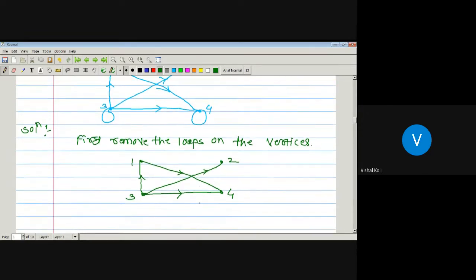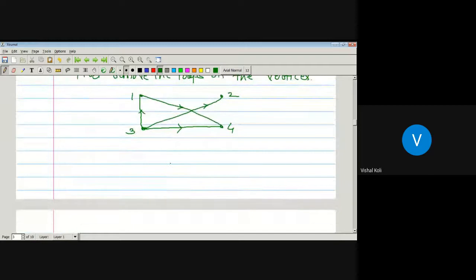Now we have to use the definition. The direction is given from 3 to 1, so 3 is related to 1. It means 1 is at some higher level than the element 3. And 1 is related to 4. It means 4 is at some higher level than 1 in the Hasse diagram. 3 is related to 1, 1 is related to 4, then 3 must be related to 4. So there is no need to show an edge joining from 3 to 4 separately, and we will remove this edge.